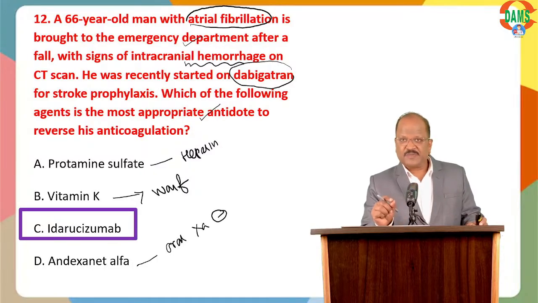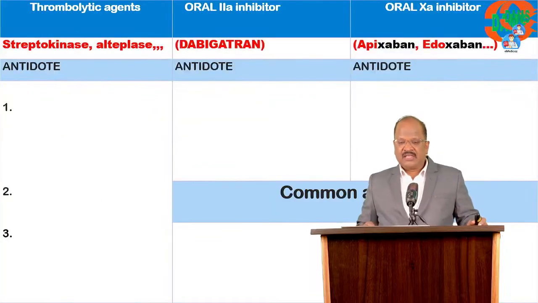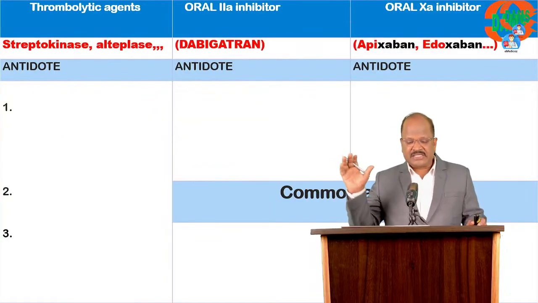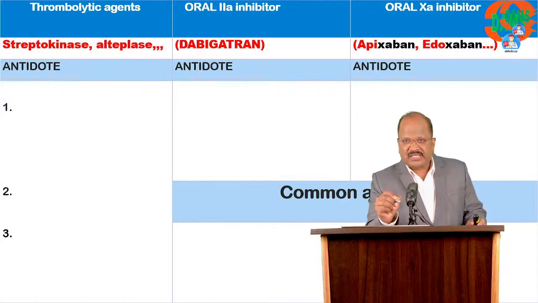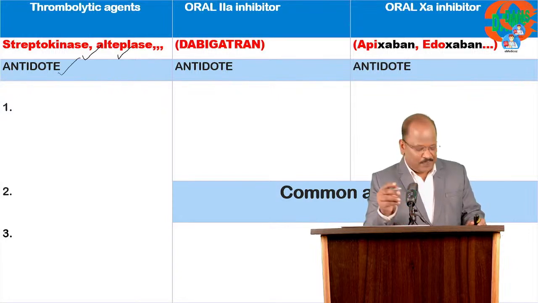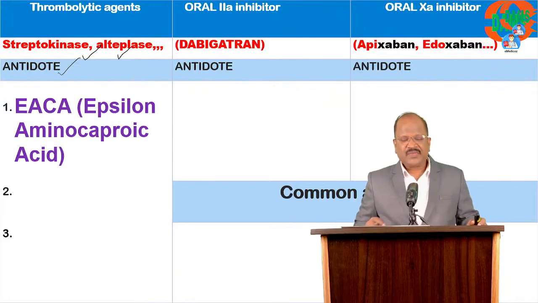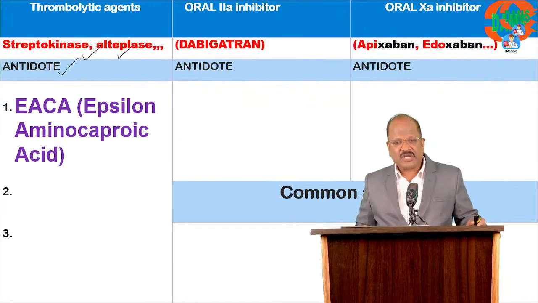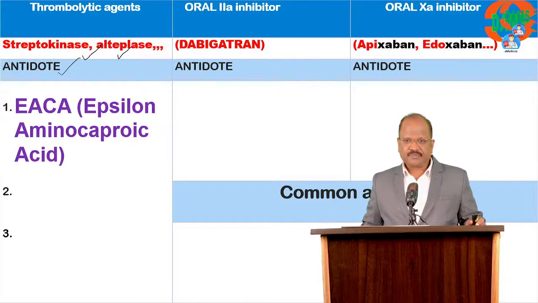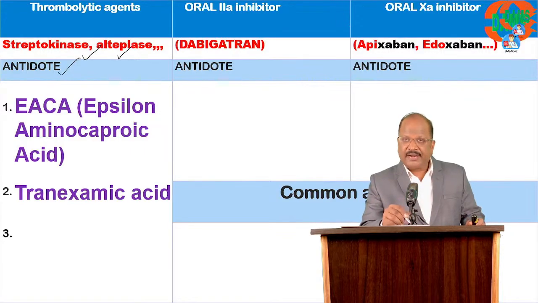Now look at my diagram. This is a very interesting slide. Thrombolytic drugs like streptokinase and alteplase: for treatment of thrombolytic drug-induced bleeding, what is the antidote? Anybody want to answer? The best antidote is epsilon aminocaproic acid, EACA, or we can try tranexamic acid or aprotinin.